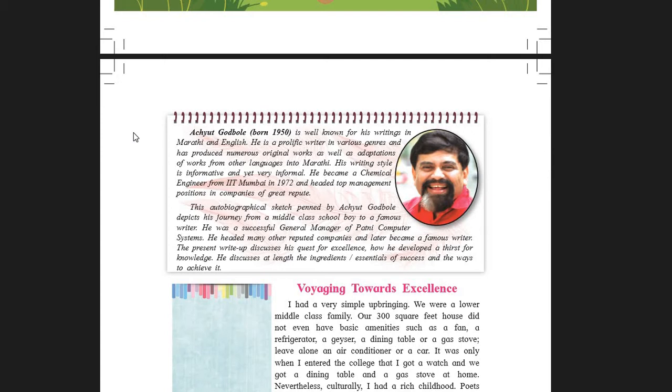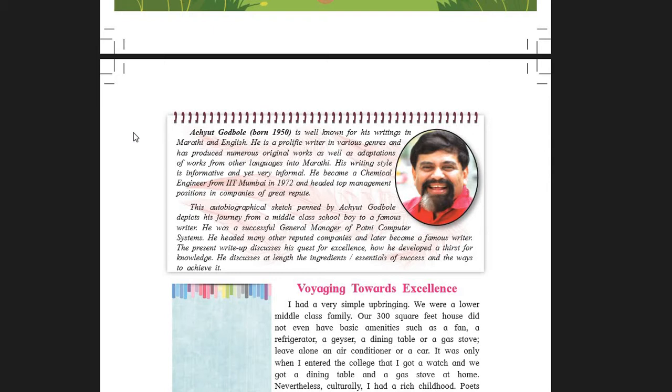So students, let us see what this text is about. Yes, Voyaging Towards Excellence by Achyut Godbole is an autobiography that depicts the author's journey from being a school-going boy of a middle-class family to becoming a renowned author. In this write-up, he talks about his search for excellence.